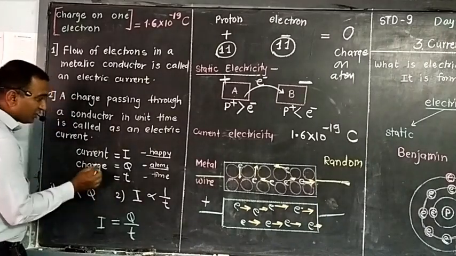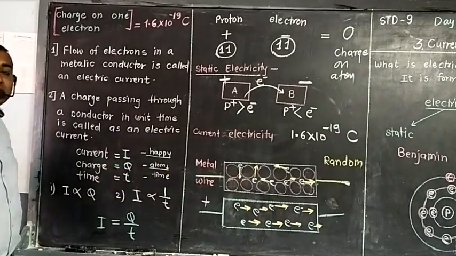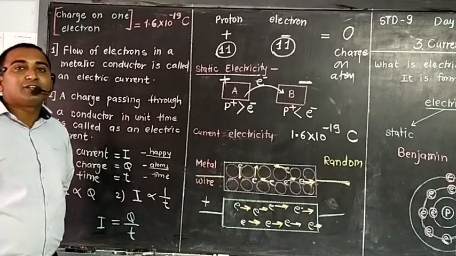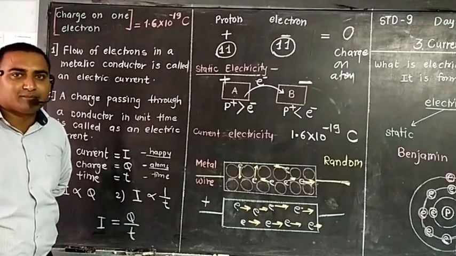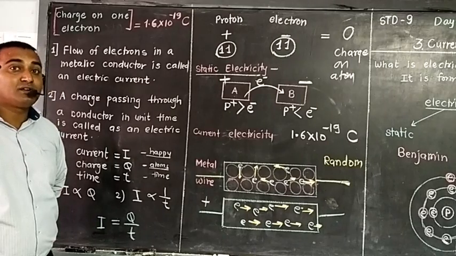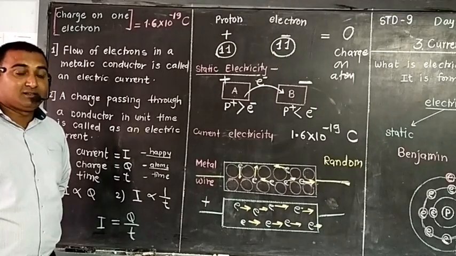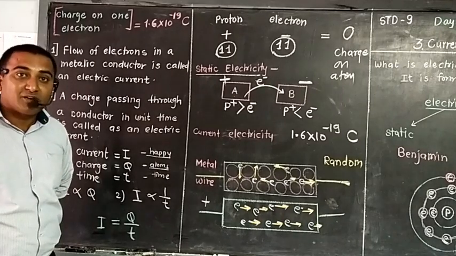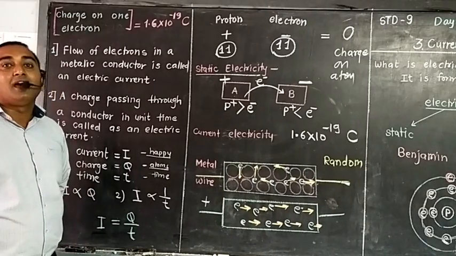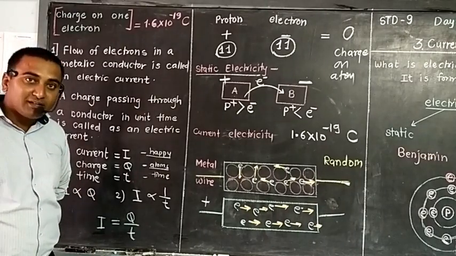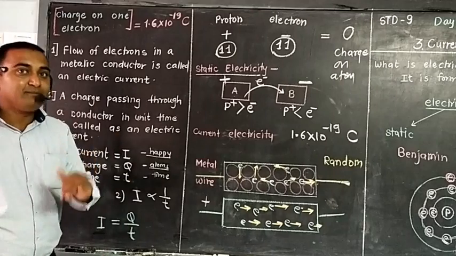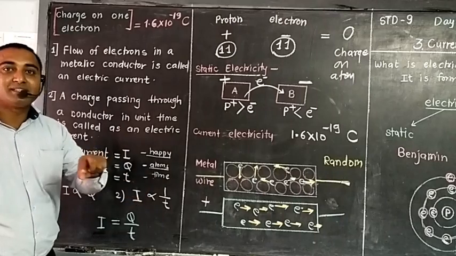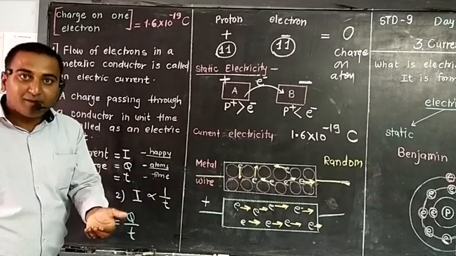Then what is the relation between happiness and time? See, within 1 month I give 10 chocolates, and within 1 year I give 10 chocolates. The chocolates are the same, but tell me who is happy here, person A or person B? The person who gets 10 chocolates in 1 month, or the person who gets 10 chocolates in 1 year? Definitely less time, more happiness, because in less time you are getting more chocolates, and the second person is getting the same number of chocolates in more time.